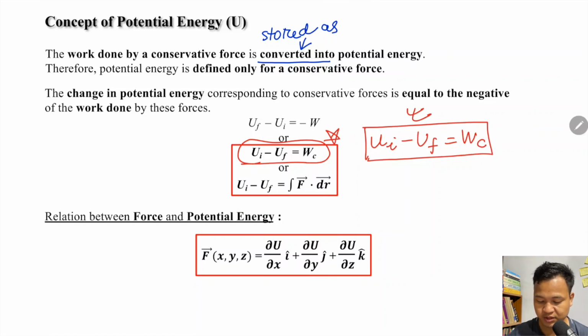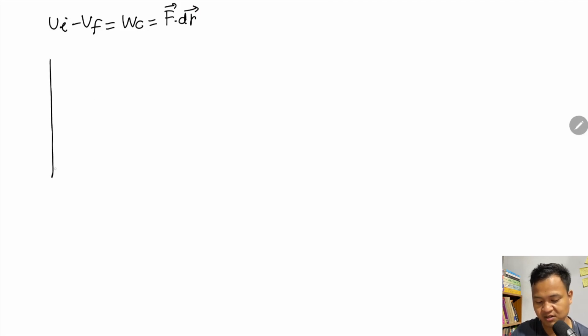So here, one more thing: the relation between force and potential energy. First, let's do one question on this one, and then I will explain this one. Okay. Question 2, you can be asked many types of questions. For example, U initial minus U final equals work done by conservative force. Work done should be force into displacement, F dot dr, if the force is constant. Suppose I have a graph here. Graph question, let us solve it.